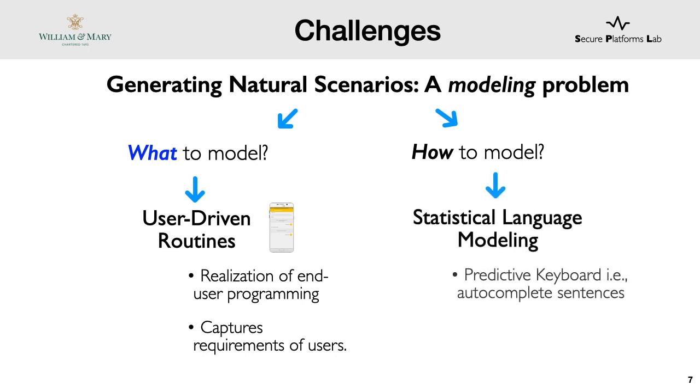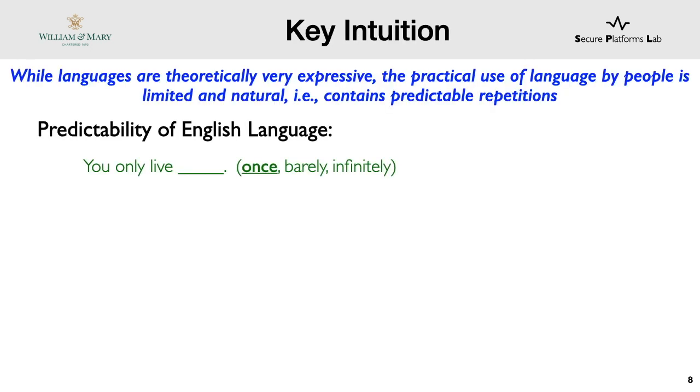Statistical language modeling is a popular technique that's used both in NLP as well as software engineering community for auto-completion tasks like sentence or code completion. So our key intuition here is that since user-driven routines have regularities, we can use language modeling technique to model them. Now let me explain our intuition with the help of English language.